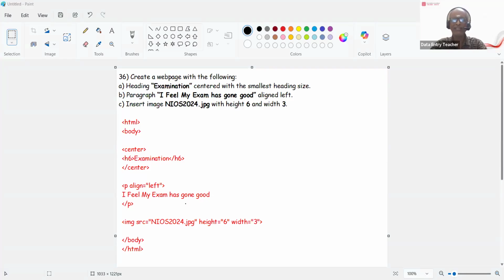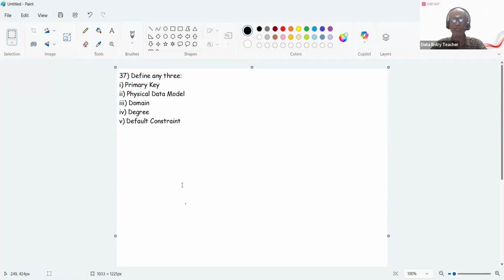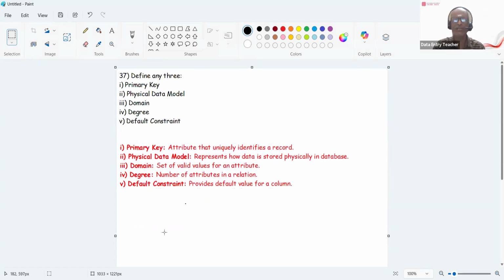So you can define any three here, but I will give you definitions for all of these. You can write three. What is primary key? Primary key is an attribute that uniquely identifies a record. Physical data model represents how data is stored physically in the database. Domain is set of valid values for an attribute. Degree is number of attributes in a relation, and default constraint provides default value for a column.